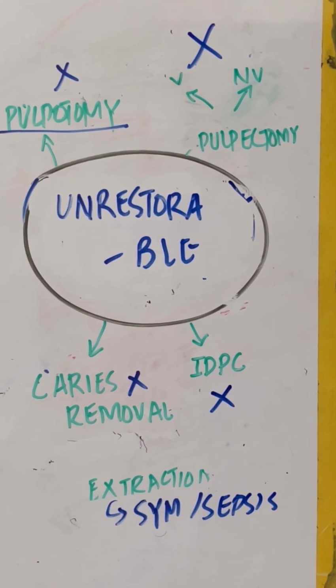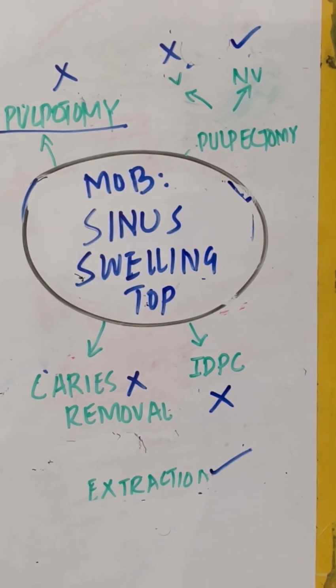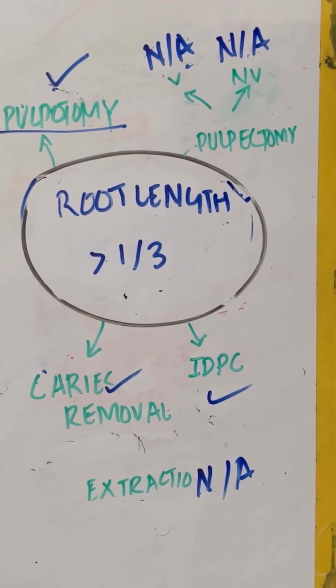For an unrestorable tooth, we will not prefer any type of restoration or any type of treatment. Extraction will be preferred if there are symptoms and sepsis. If the clinical signs show mobility, sinus and swelling, then we will not prefer any type of restorative treatment, but we will just prefer non-vital pulpectomy and extraction. In cases of root length greater than 1/3, caries removal, indirect pulp capping and pulpotomy are preferred, but non-vital and vital pulpectomy and extraction are non-applicable.